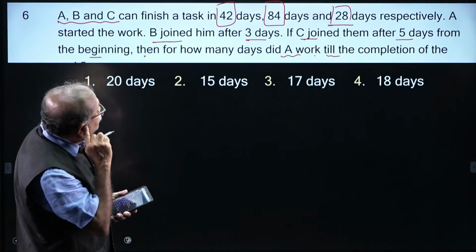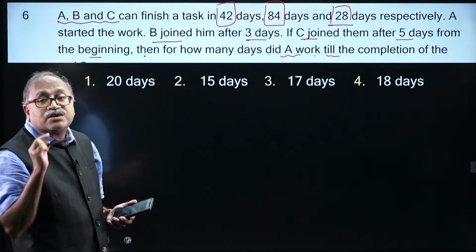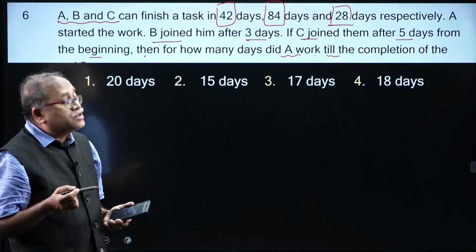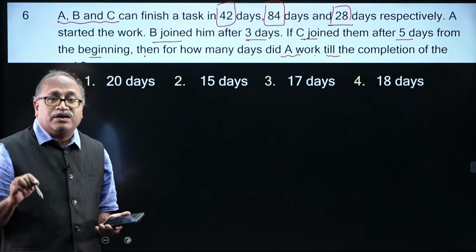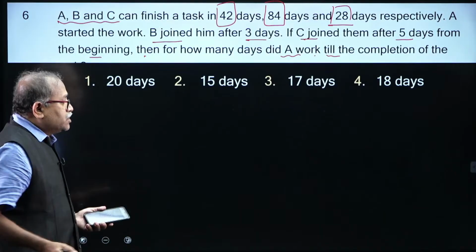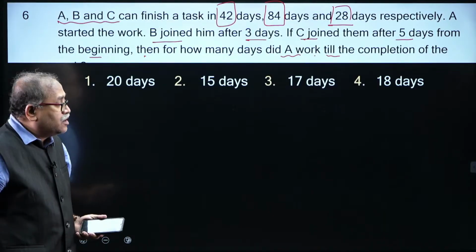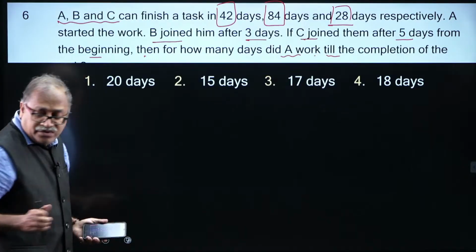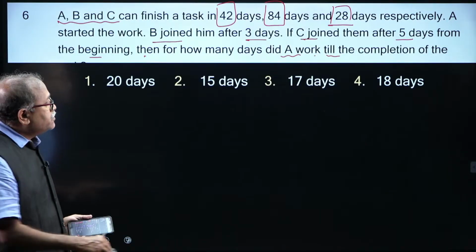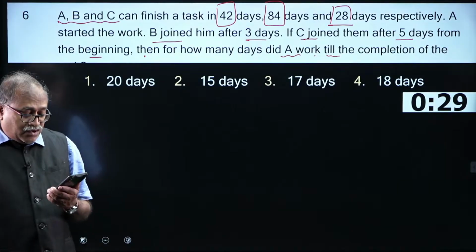So, what is the workflow here? A started the work, B joined after 3 days, C joined after 5 days from the beginning. Okay. So, let me give you 30 seconds, let me see if without any hints you can answer the question.